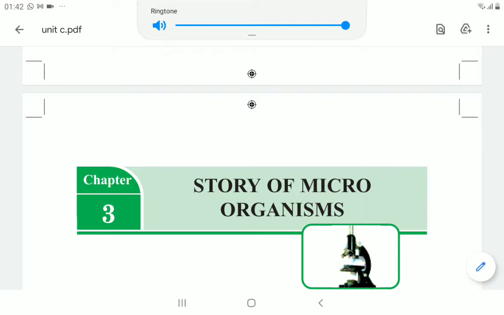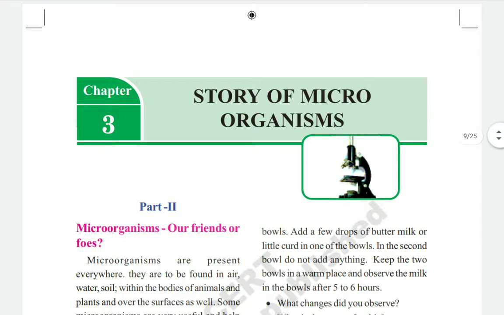So in the previous class we discussed the story of microorganisms. In that lesson we learned about the different types of microorganisms like bacteria, fungus, algae, protozoa, and virus, different types of virus. Okay, and how they reproduce, how we are able to identify them. So all these things we discussed in the last chapter, children.